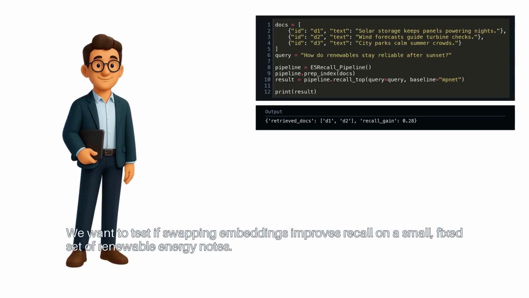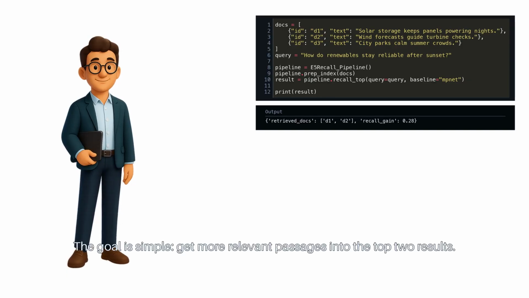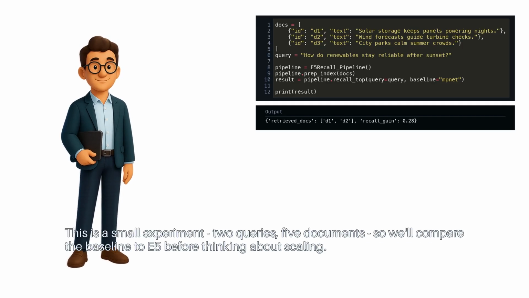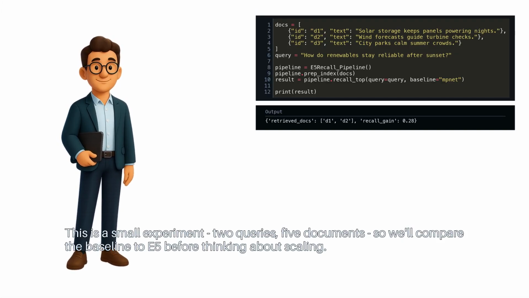We want to test if swapping embeddings improves recall on a small, fixed set of renewable energy notes. The goal is simple: get more relevant passages into the top two results. This is a small experiment. 2 queries, 5 documents, so we'll compare the baseline to E5 before thinking about scaling.